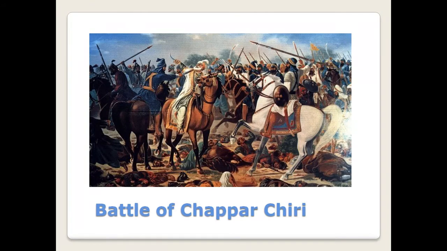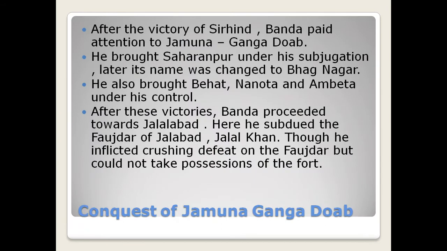A little glimpse of how this war looked. If you could see how the war is being handled, the spears, and this is Wazir Khan and how he was killed. Fateh Singh just killed him, and afterwards his corpse was hung upside down on a tree so that vultures and birds could eat his corpse.